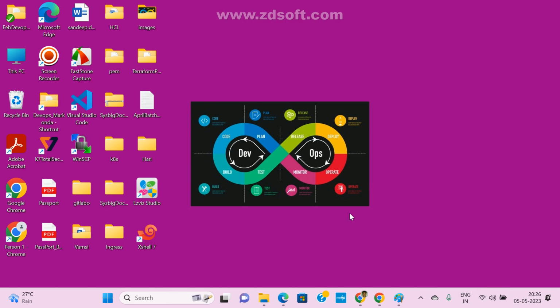Now you know mobiles: earlier we had only one SIM, now we can insert two SIMs. Two means dual, correct? Now this is my Windows operating system, and I want to install one more operating system on the same laptop. How can I install it? With the help of hypervisor software, we can install one more Linux machine, or one more Windows machine also. Got it, guys? Anyone any doubt here?